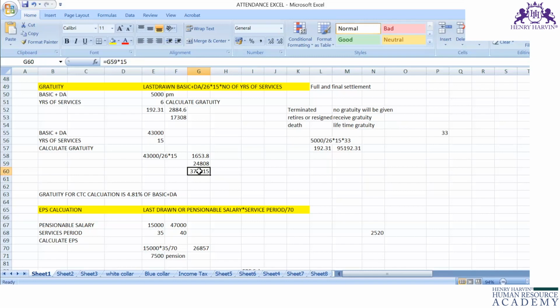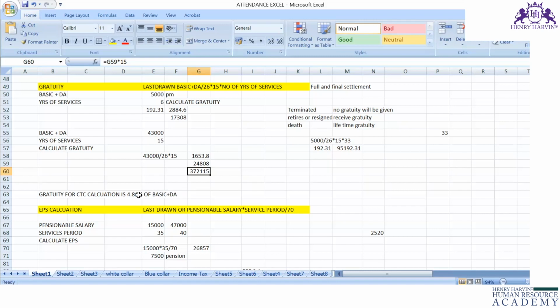Okay, there are two formulas for gratuity. One is gratuity for CTC calculation and the other is gratuity for settlement calculation. The formula for calculating the contribution for gratuity in CTC will be different. The contribution for gratuity is 4.81% of basic plus DA.